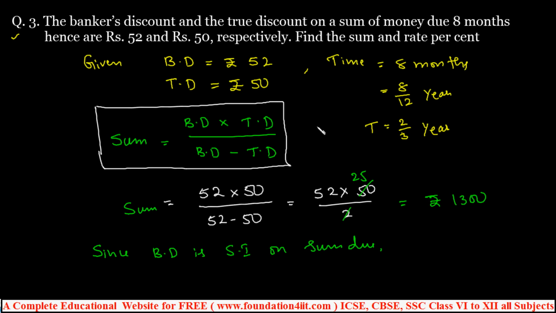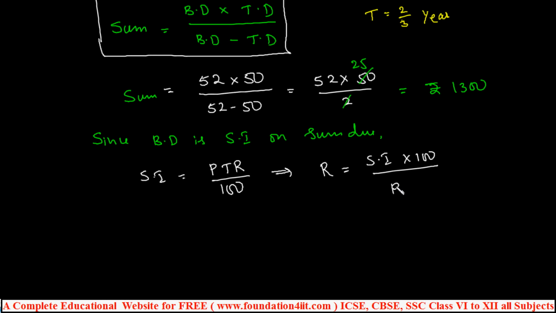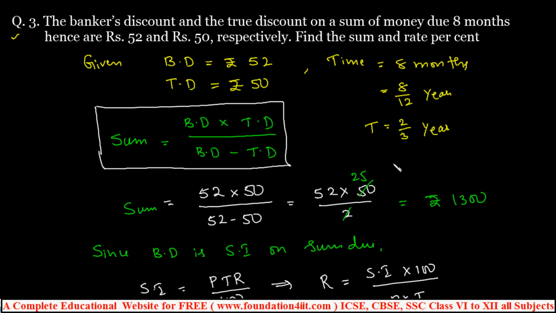We know simple interest is equal to PTR by 100, so R is equal to simple interest into 100 by P into T. The interest is 52, the banker's discount.